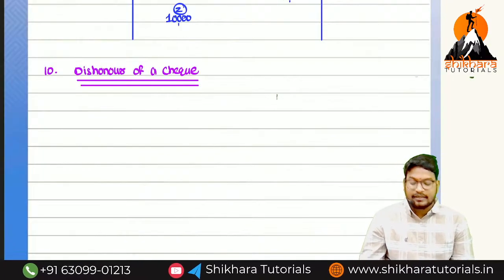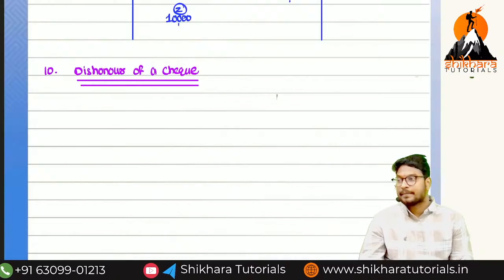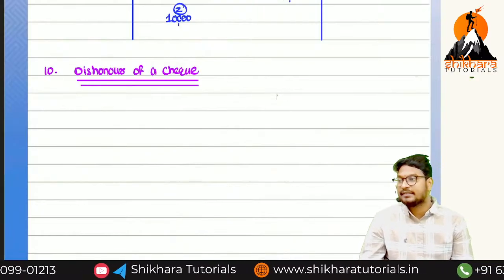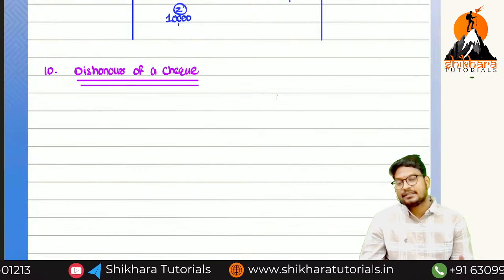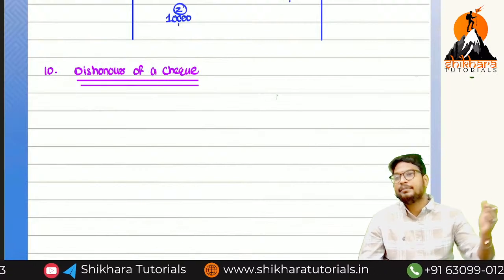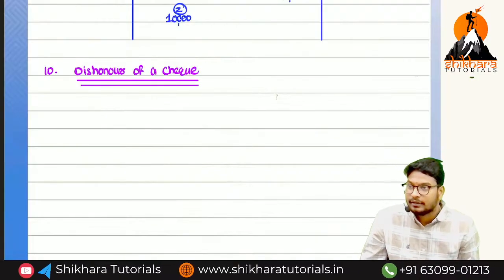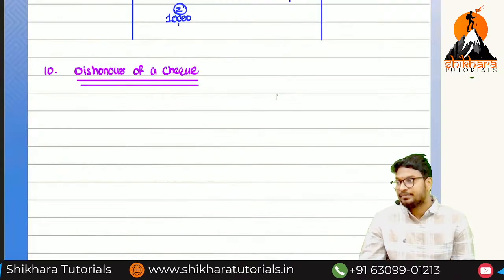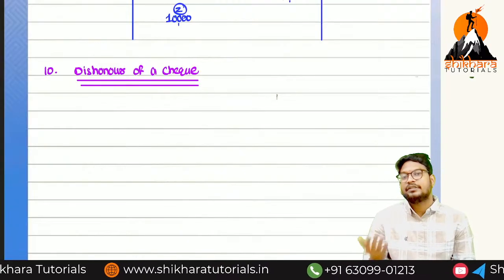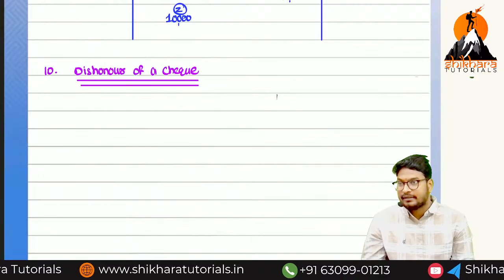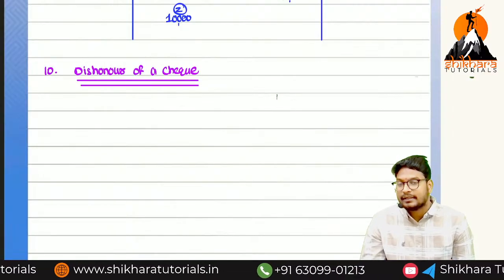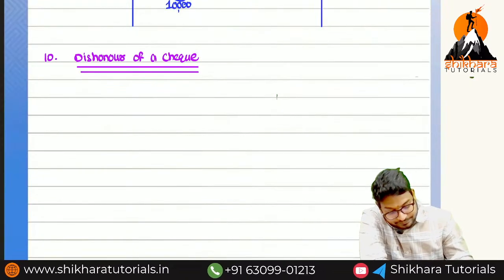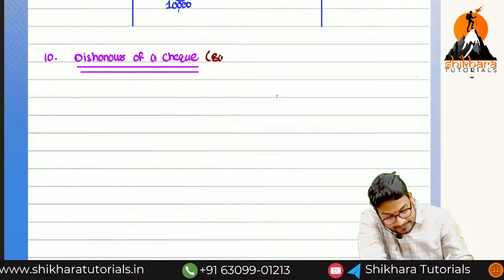What is the meaning of dishonor of a check? Why did the banker not accept the check? The banker not accepting the check means that particular transaction will not be recorded by the banker. So dishonor of a check is recorded only in the cash book. Which side? Deposited check is recorded on the debit side. Issued check is recorded on the credit side.